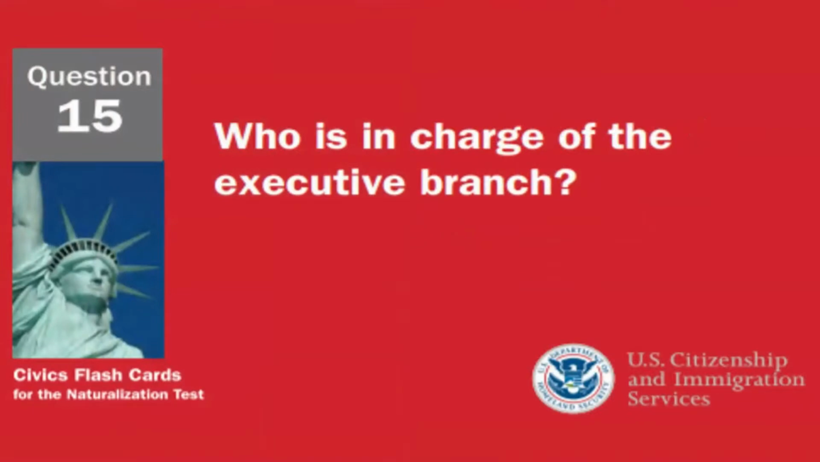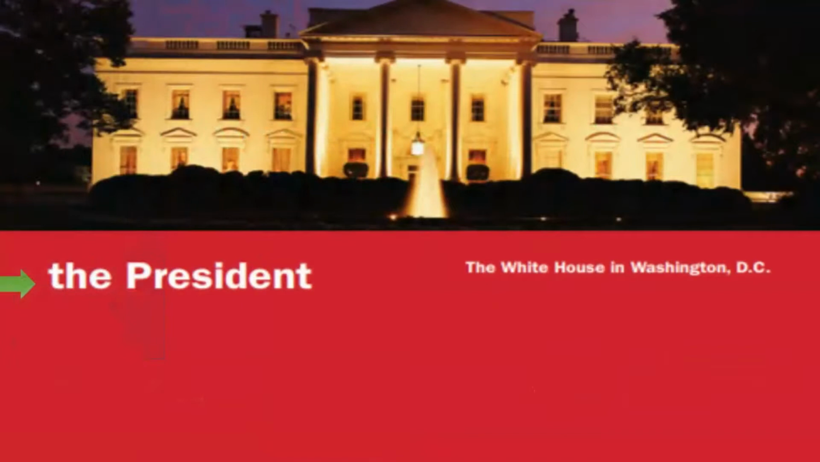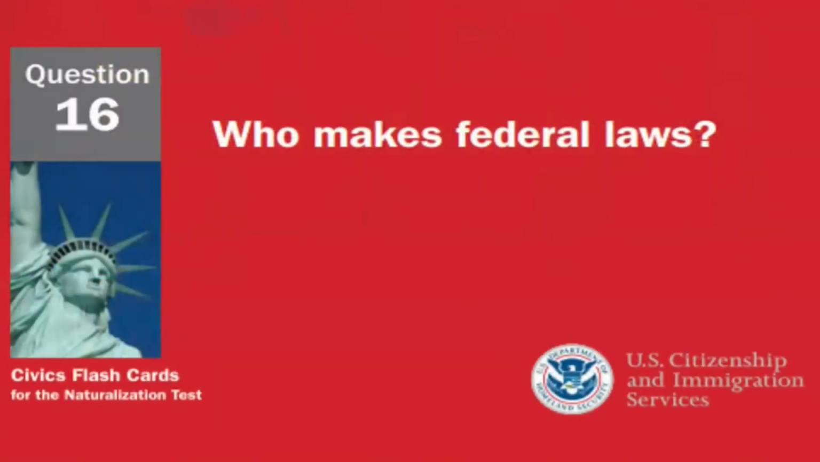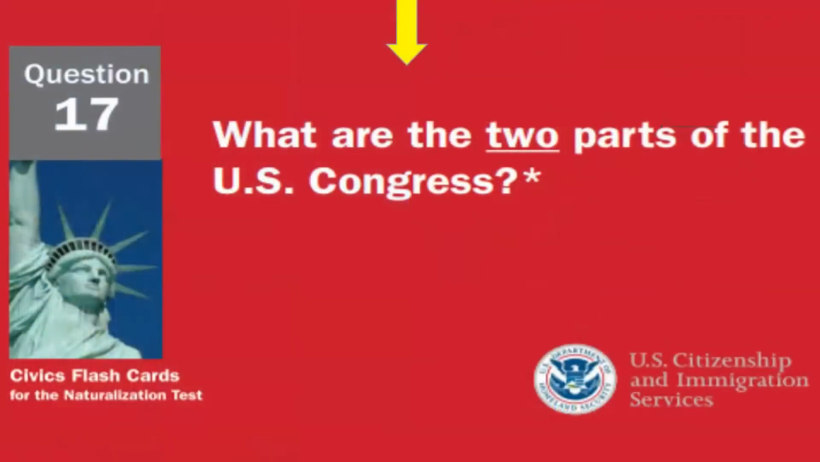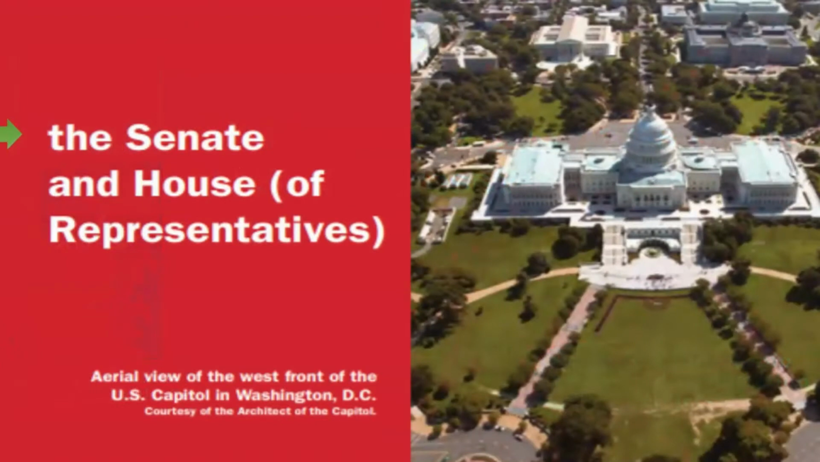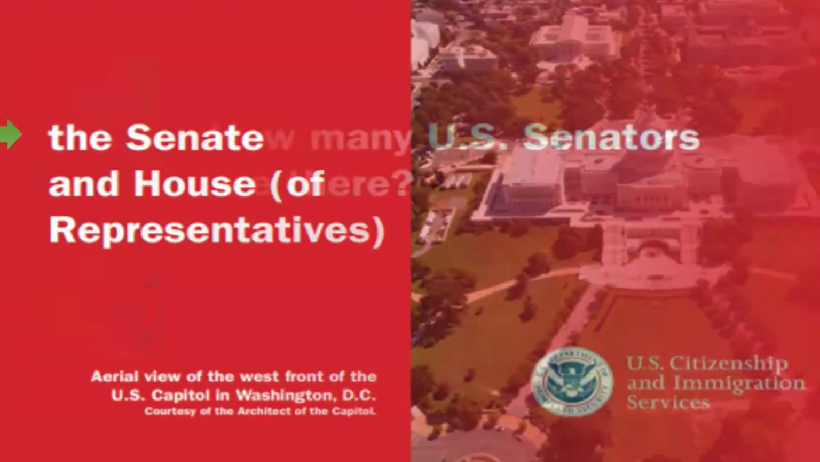Who is in charge of the executive branch? The president is in charge of the executive branch. Who makes federal laws? The Congress makes federal laws. What are the 2 parts of the U.S. Congress? The 2 parts of the U.S. Congress are the Senate and the House of Representatives.